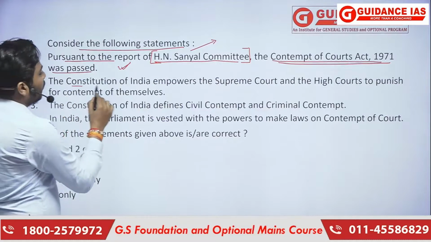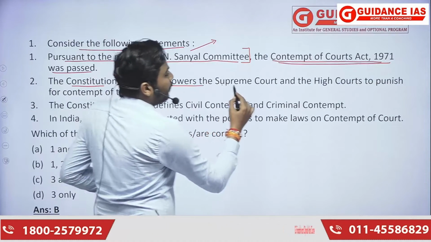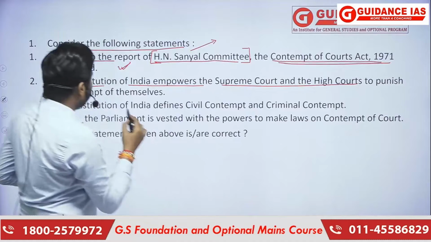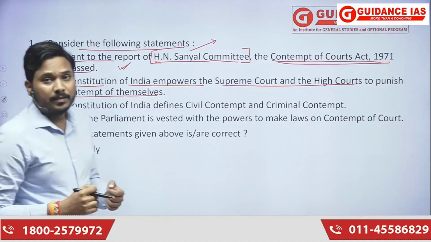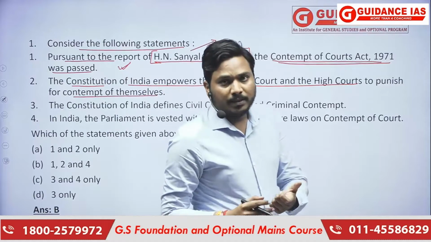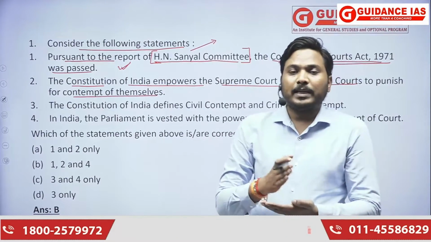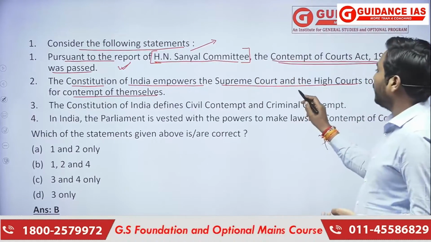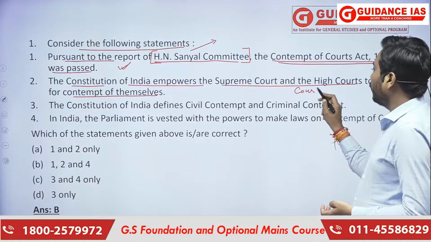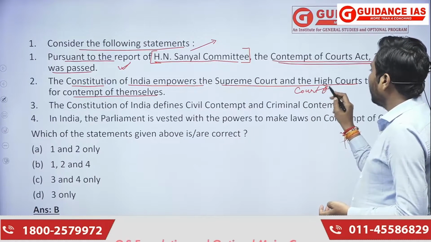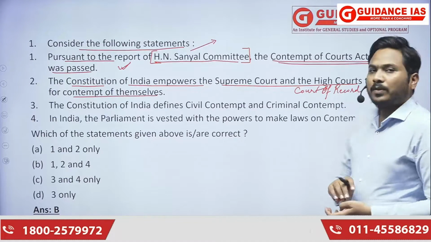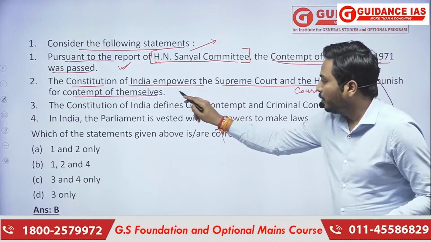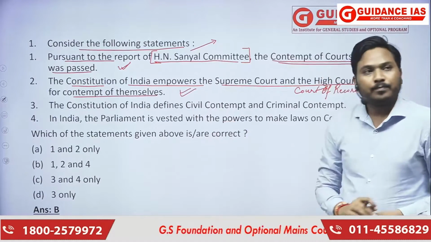The Constitution empowers the Supreme Court and High Court to punish for contempt of themselves. Yes, right. Not only this, the Supreme Court as well as the High Court are also called Court of Record. Why? Because they have the power to punish for contempt. So in that sense, this particular statement is also right.